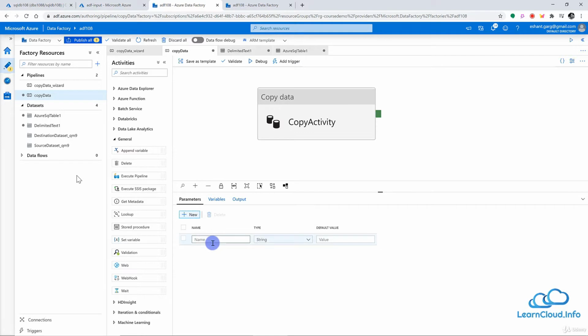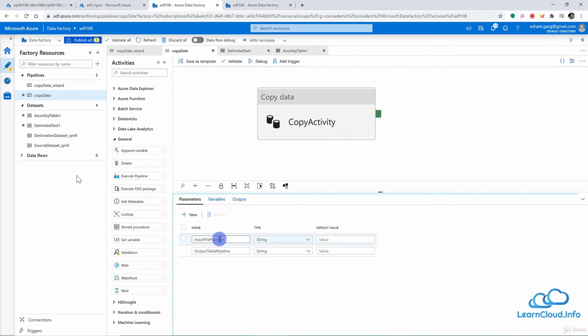So new, input file at pipeline, let's say, and I will create one more parameter at the pipeline level, and I would say output table pipeline here. Okay, now we have these parameters at the pipeline level. So when we run the pipeline, it will ask us to pass values of these parameters.